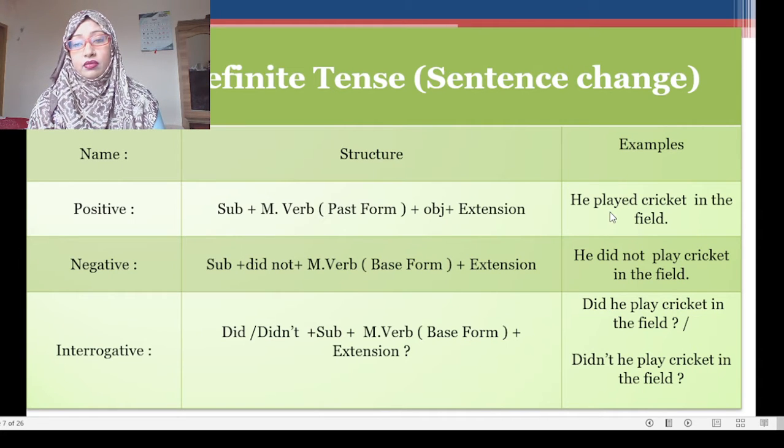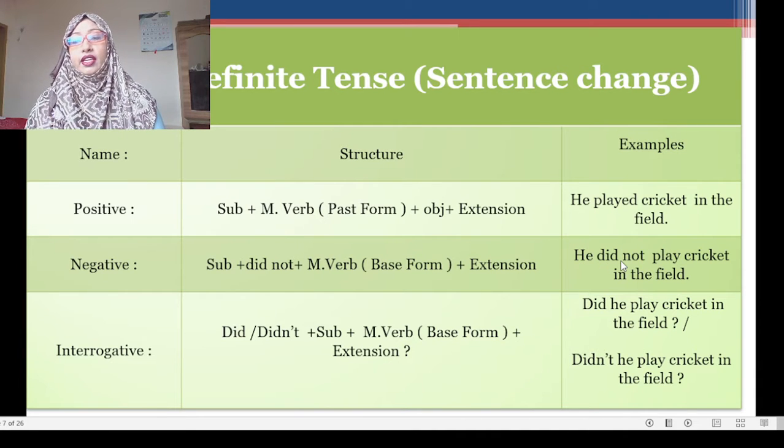showing the verb form. Okay, if you change this sentence into a negative sentence, then the structure will be subject plus auxiliary verb, which will be did not. Here did not is used as an auxiliary verb. Main verb base form plus object plus extension.